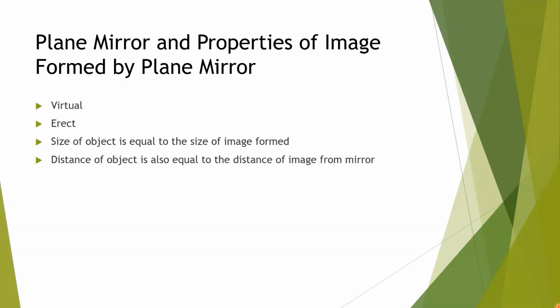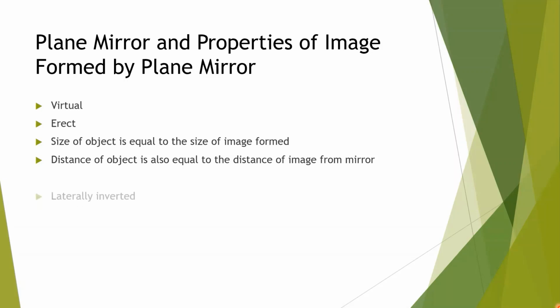Properties of image formed by plane mirror are following. Image formed by plane mirror is always virtual. It is always erect. Size of the image is equal to size of object.